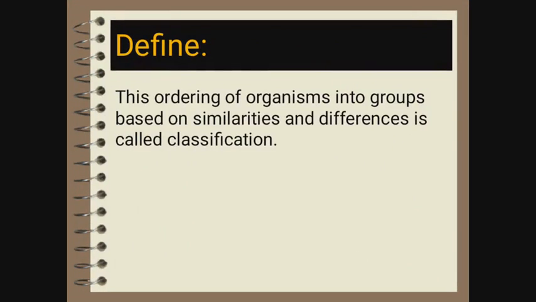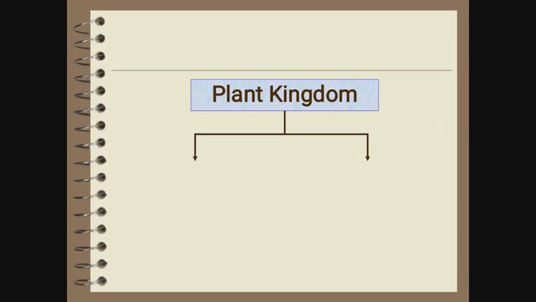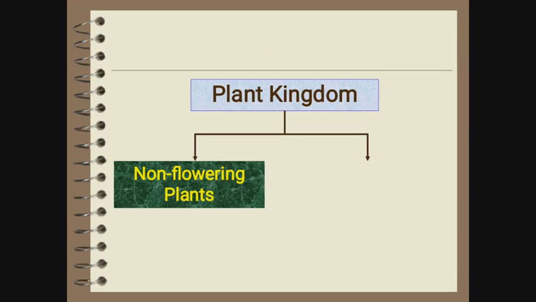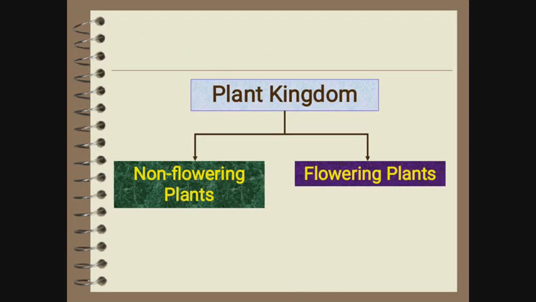First of all, definition of classification. This ordering of organisms into groups based on similarities and differences is called classification. Classification is the system in which we divide organisms and plants into different groups on the basis of their similarities and dissimilarities. So the plant kingdom is classified into two groups. First one is non-flowering plants and the second one is flowering plants.